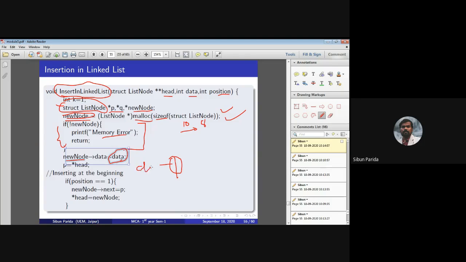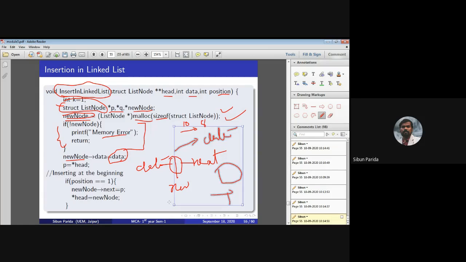This is the data part, and this is the next pointer part. New node's data part is the data I am going to store, and p is storing the address of this new node. Okay, so inserting now at the beginning.